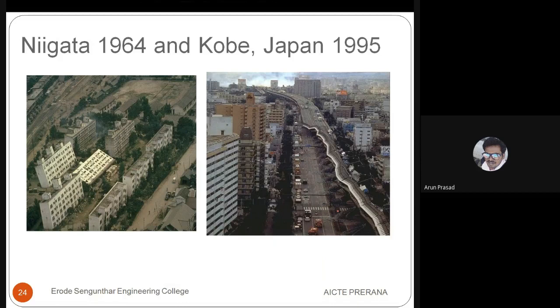So this is actually liquefaction that occurred in Niigata in 1964 and in Kobe, Japan in 1995. These are the two pictures.